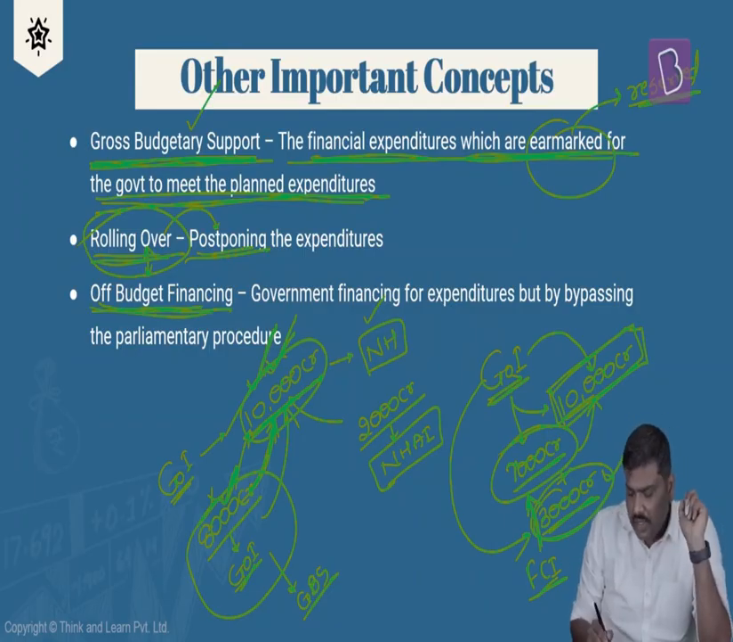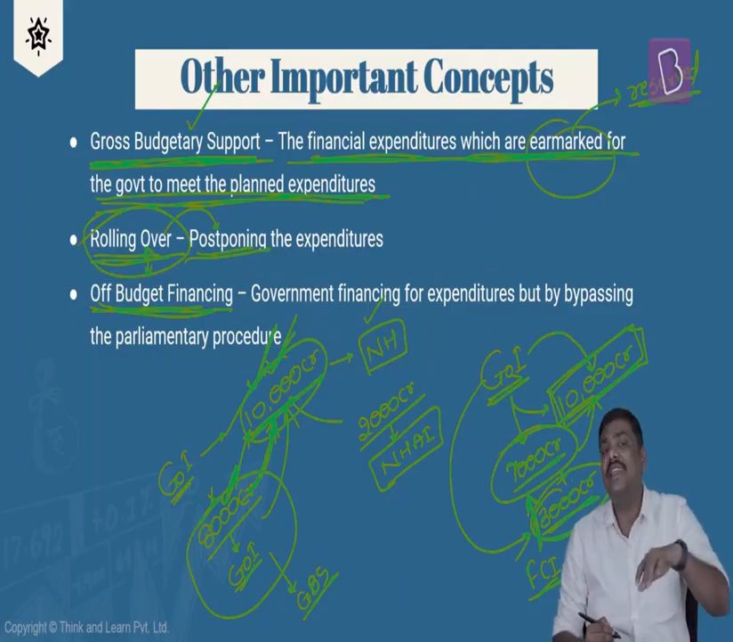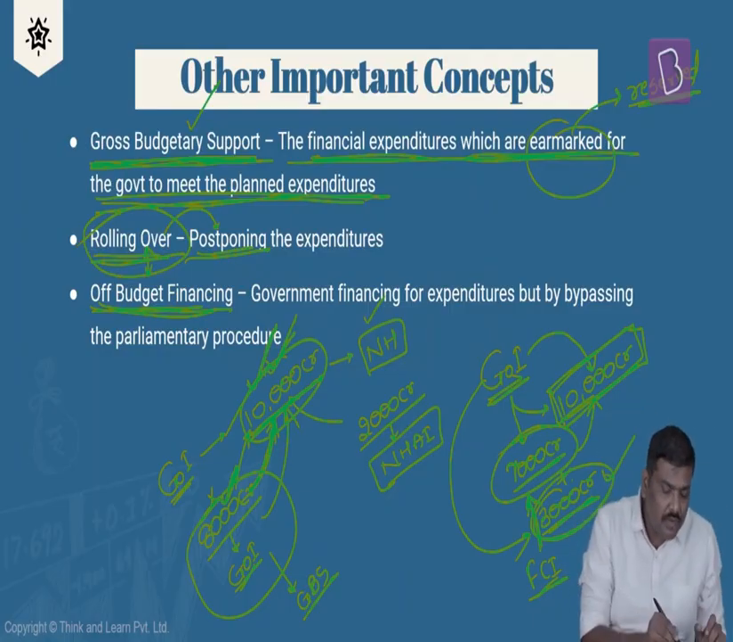And off budget financing or off budget borrowing: government agencies or government-owned enterprises such as Food Corporation of India, National Highways Authority of India, when they borrow from the market on behalf of the government, the government is not borrowing. The agencies, the public sector undertakings are borrowing for meeting government expenditure purposes. Right? Such type of borrowing is called off budget borrowing.